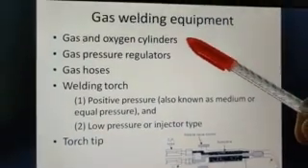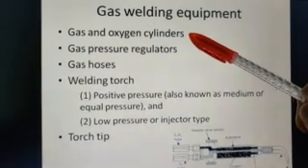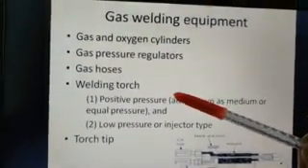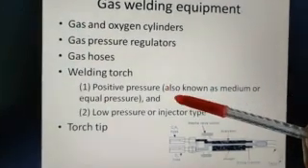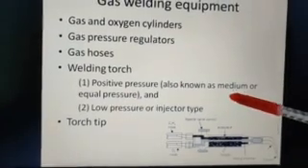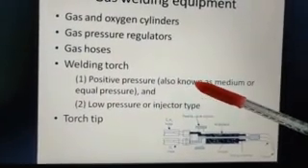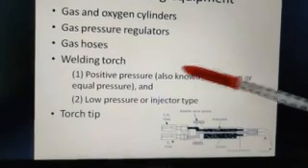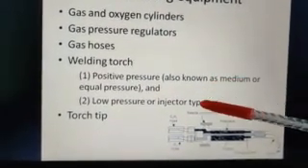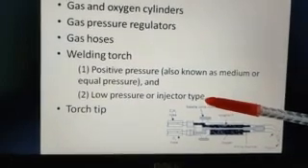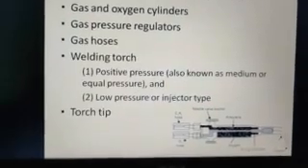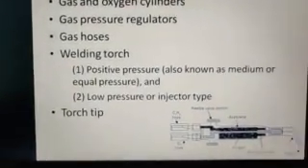So once again, having a recap: the gas and oxygen cylinders, the gas pressure regulators, gas hoses, then the welding torch. There are two different types of welding torch available, one being the positive pressure, also known as medium or equal pressure, which is the most common type of welding torch available in the market. Then you have the low pressure or injector type, very rarely used because we always have high pressure gases stored inside the cylinder. And finally the torch tip.